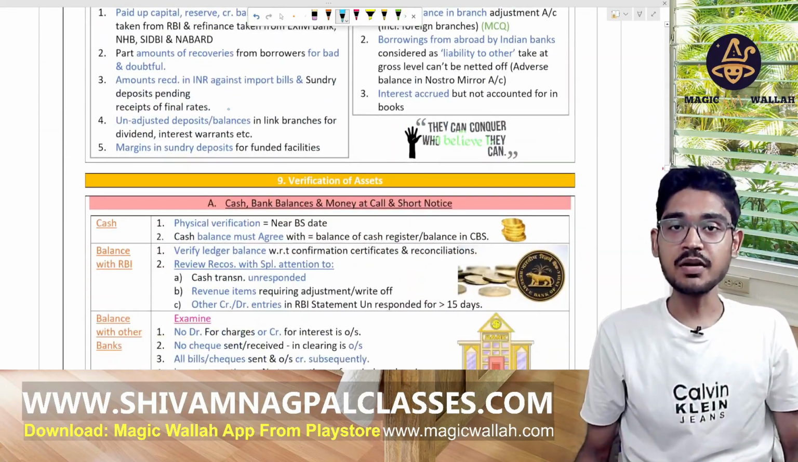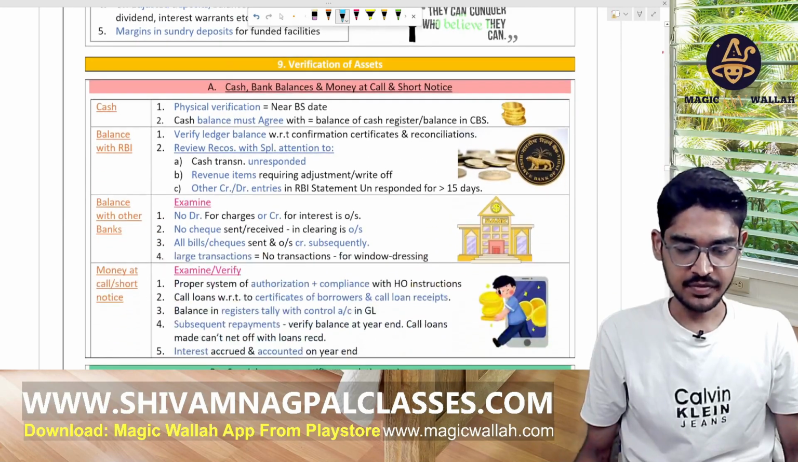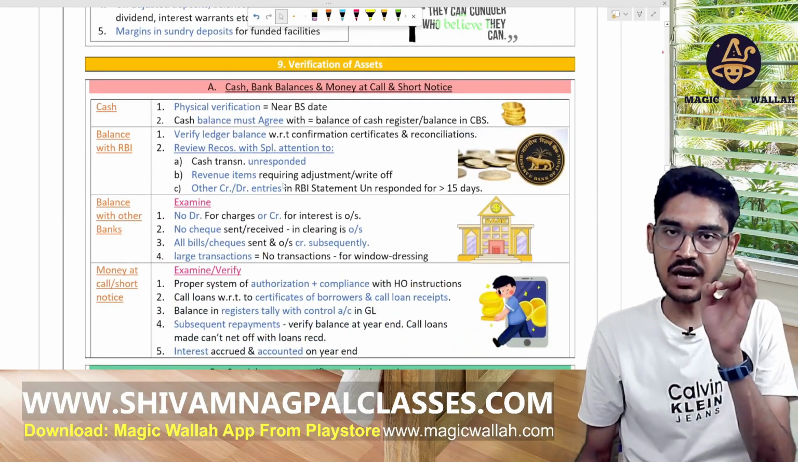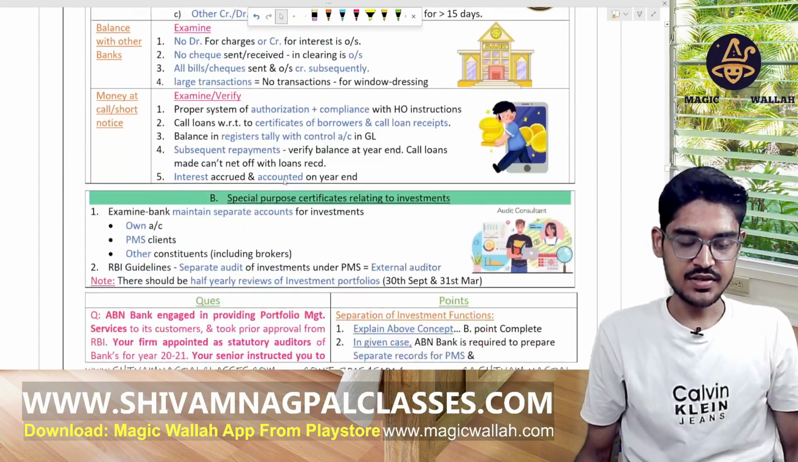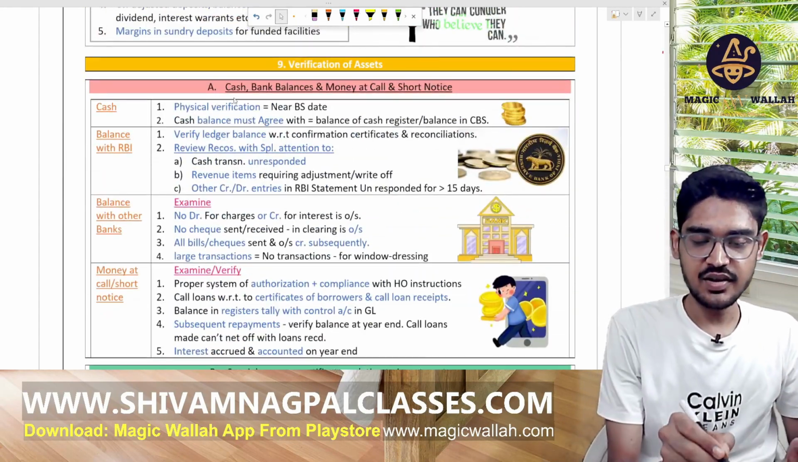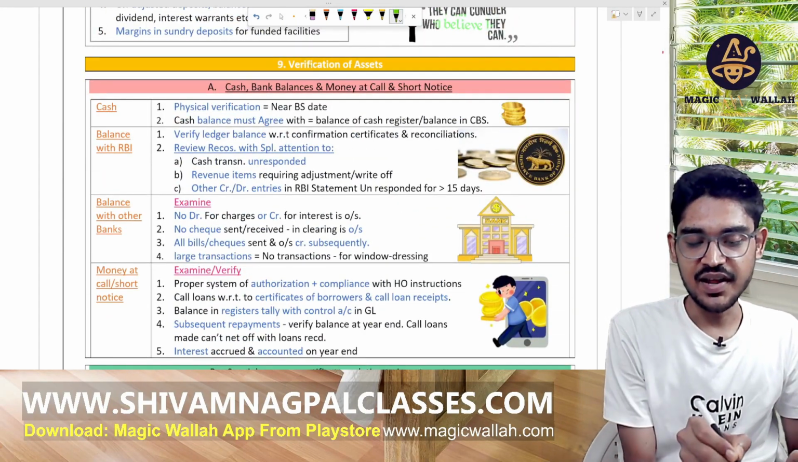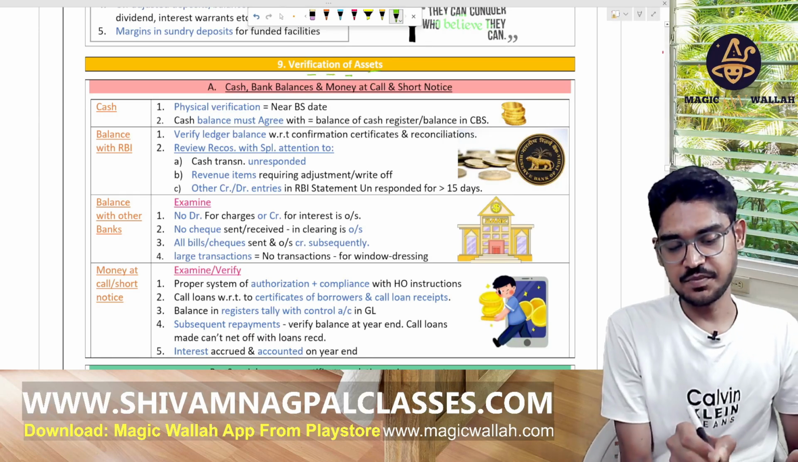So this is the part number B for the bank audit. There will be part number C also. This is part B for the bank audit chapter. So let's cover the remaining portion. Now, come to the point number 9. Verification of the assets.